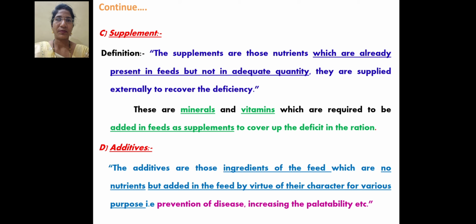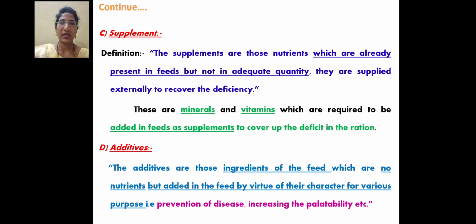Then the third part is supplement. Supplement means the feed which is already present in feed but not in an adequate quantity. They are supplied externally to recover any type of deficiency. These supplements contain minerals and vitamins which are required to be added in a feed to cover up the deficiency of the ration.